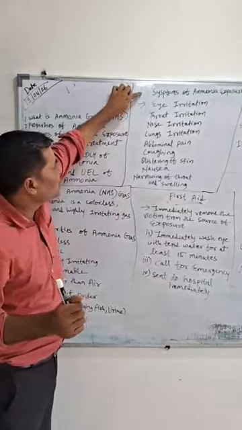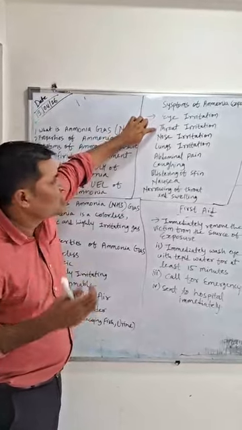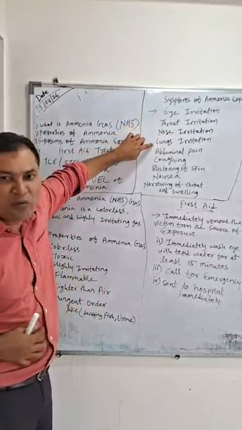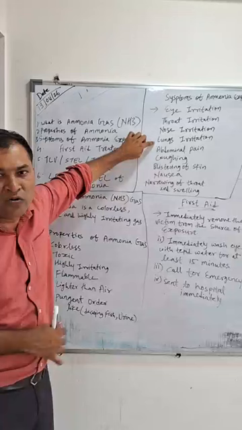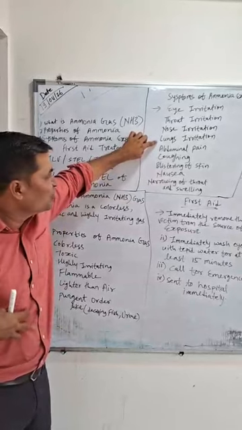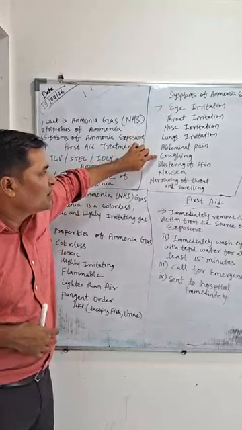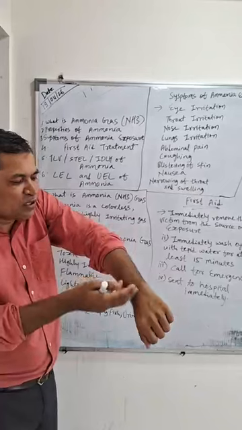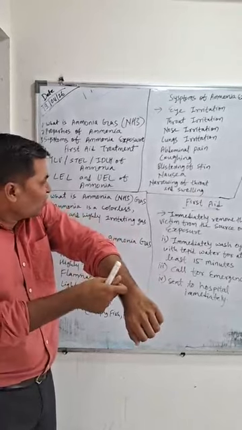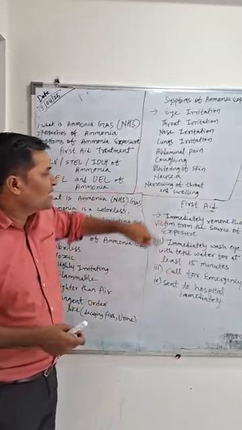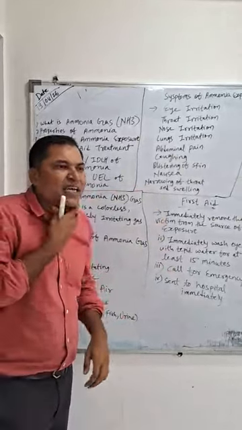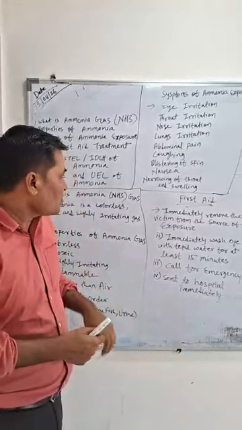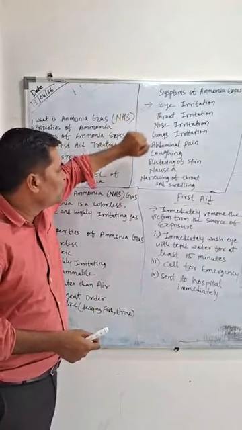The symptoms of ammonia exposure are eye irritation, throat irritation, nose irritation, lung irritation, and abdominal pain. It will also affect your stomach, so you will get abdominal pain and coughing. You start coughing, there is blistering of the skin, redness, narrowing of the throat, and swelling as well. Understood? So these are the symptoms of ammonia exposure.